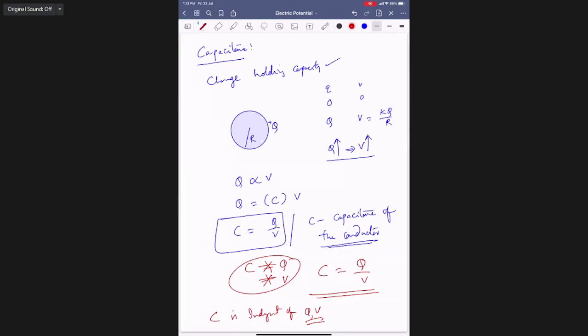Done this one, everybody? One minute. Done? C depends on the medium, and the second factor is the dimensions of the conductor.